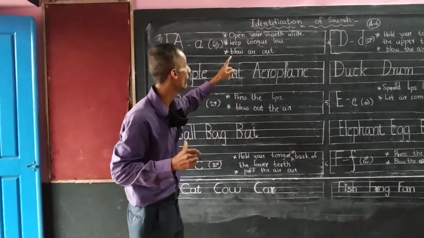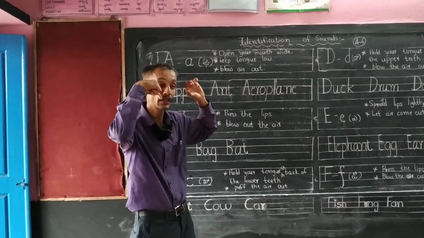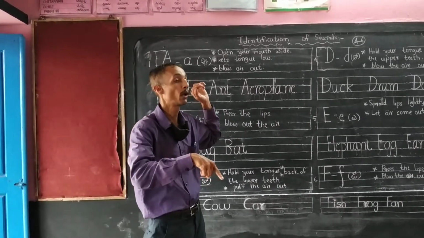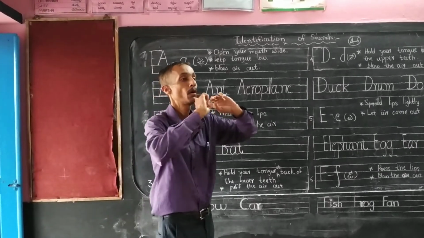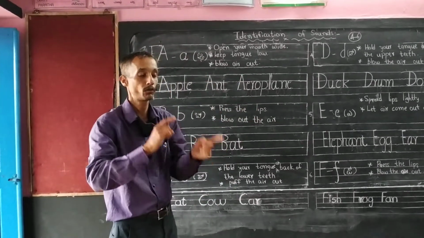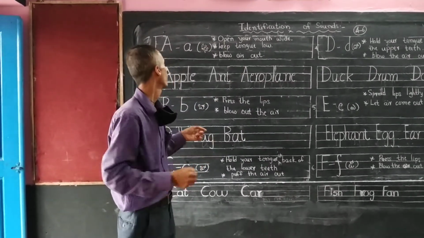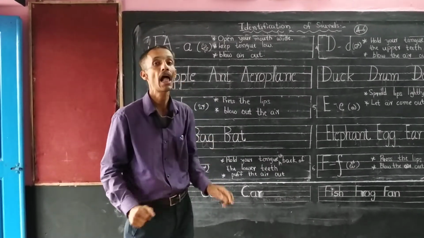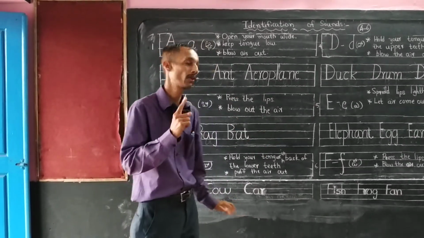So you should remember: opening the mouth and touching our tongue to the lower part of the teeth, behind the lower teeth, and we should blow the air. Air should be puffed out. That means we should blow the air outside. For example, once again I repeat, like this we have to practice. And there is a video also I will send.